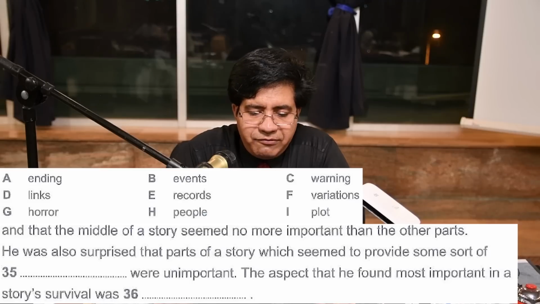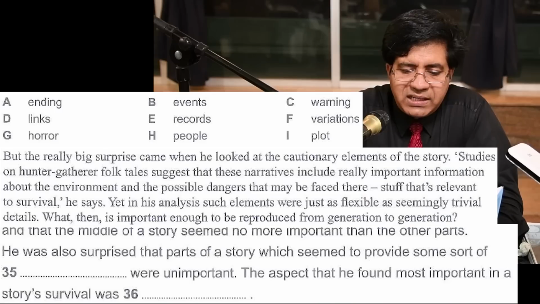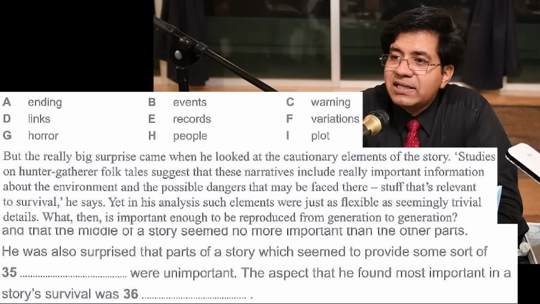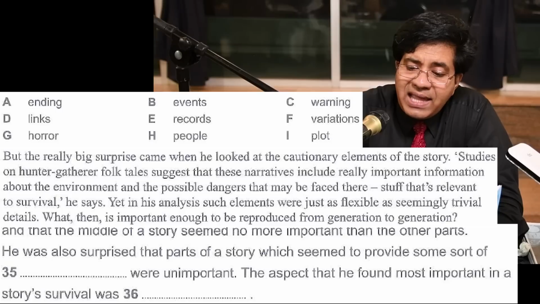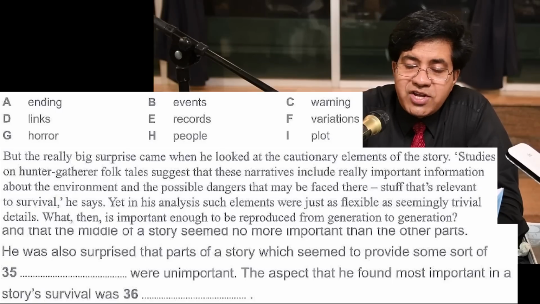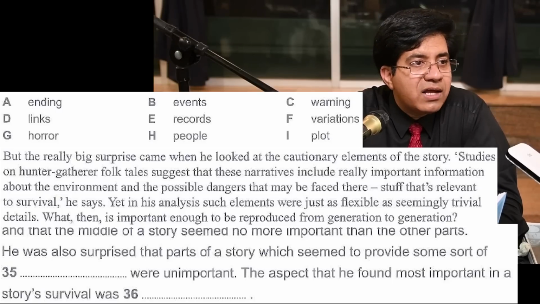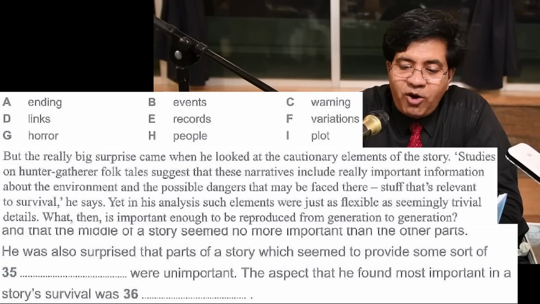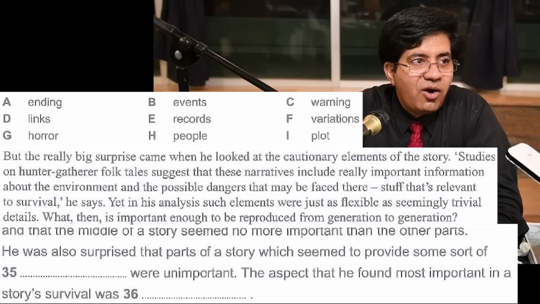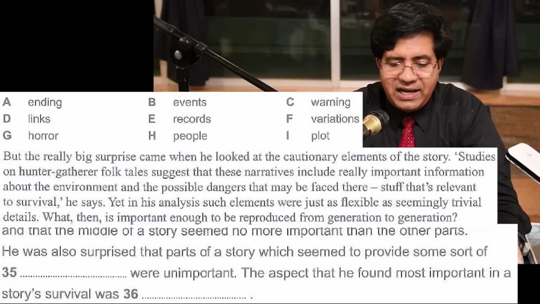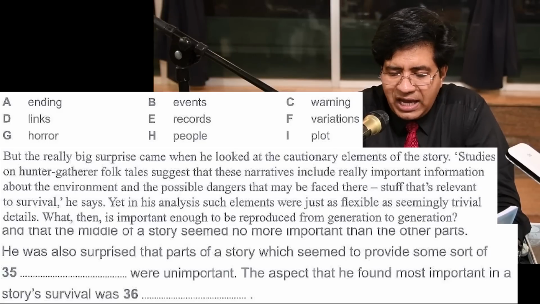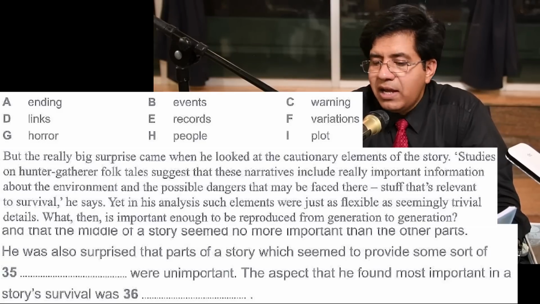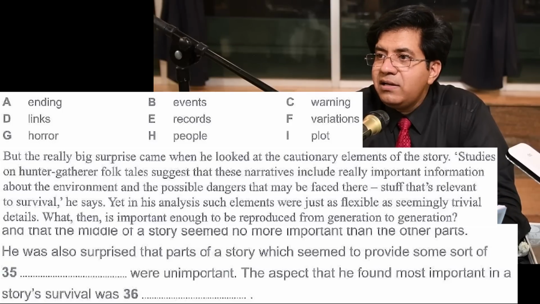Very next paragraph: but the really big surprise came when he looked at the cautionary elements of the story. Cautionary element means cautionary part. Find a word which is a synonym of cautionary. Caution and warning. Well done. Exactly. So the answer for 35 is C. Cautionary and warning. Is that clear? Synonyms.